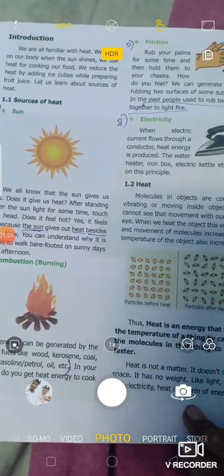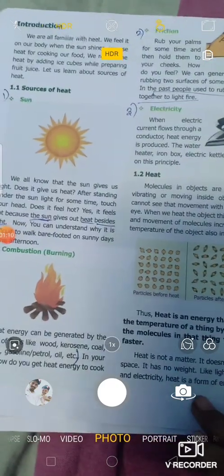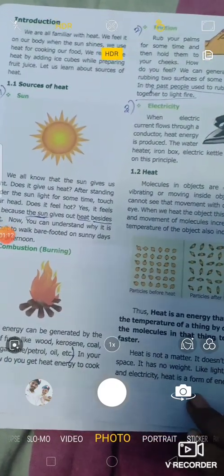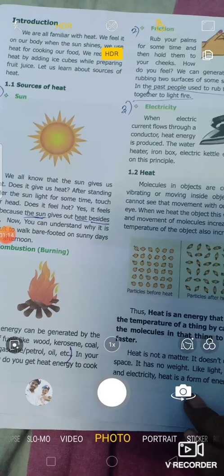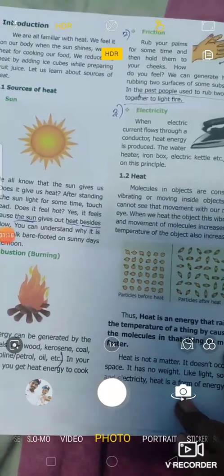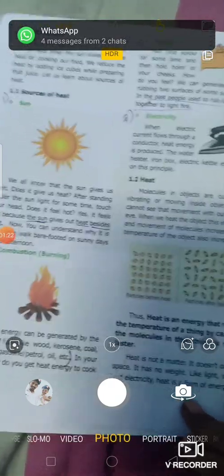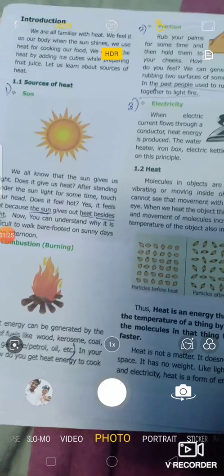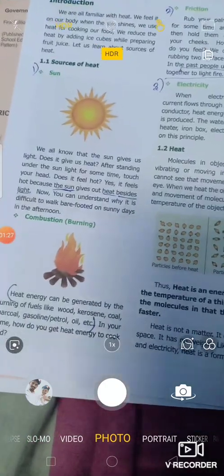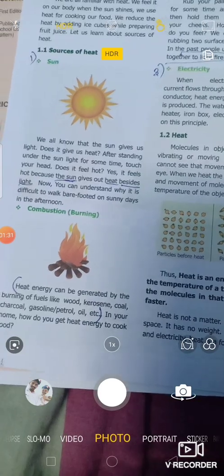The very primary and primitive natural source of heat is the sun. The sun not only provides us light but also provides us heat. That's why we feel heat while we stand for a long time in the sunlight. We cannot walk without shoes on the road on a sunny day. Also, combustion. Combustion means burning. Burning is also another form of heat.